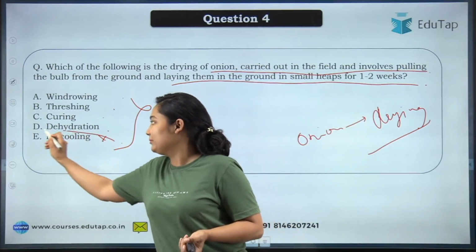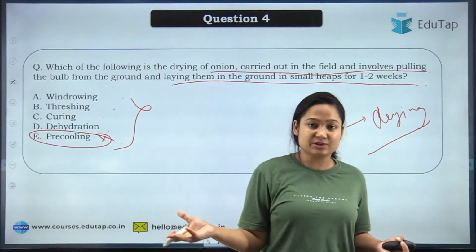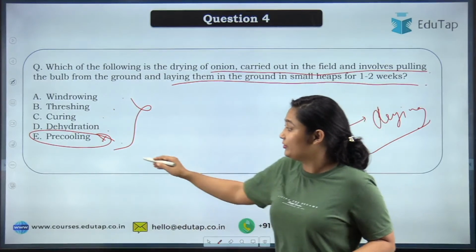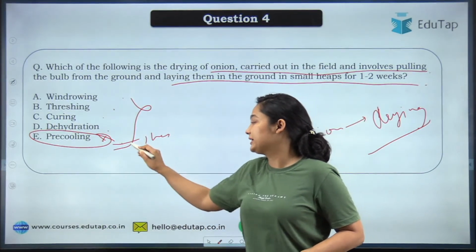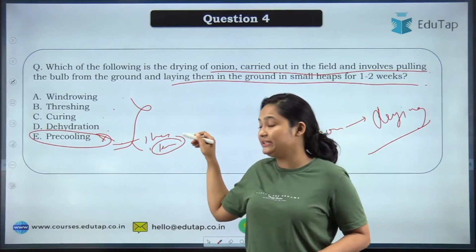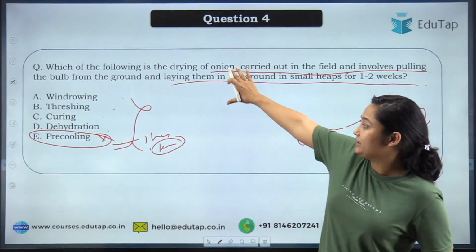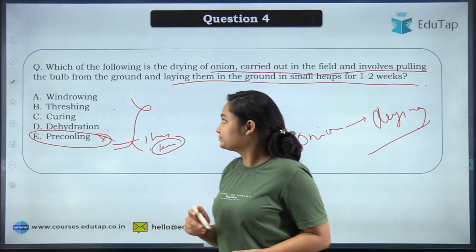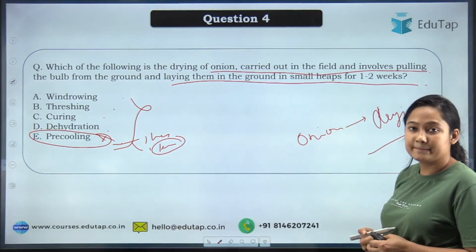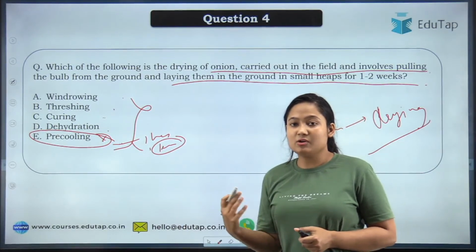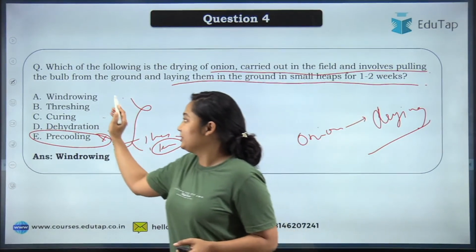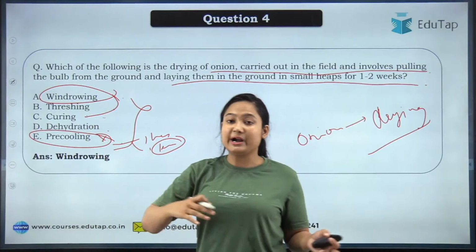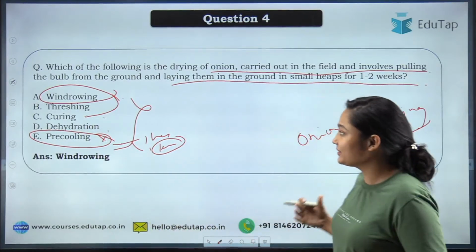We have discussed pre-cooling. I think everybody will be able to guess that pre-cooling cannot be the answer, because we are not removing heat or decreasing the temperature to release heat in the case of onion that we are talking about. Rajeshwari is going with the curing step. See, this step will be known as windrowing, which is a part of curing, but we can't exactly call it curing. Now, we will understand why.